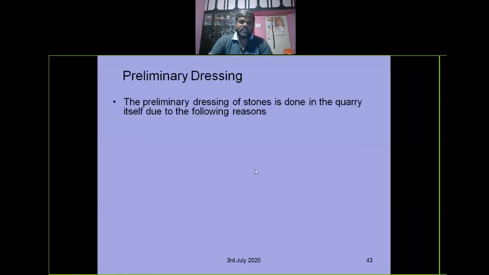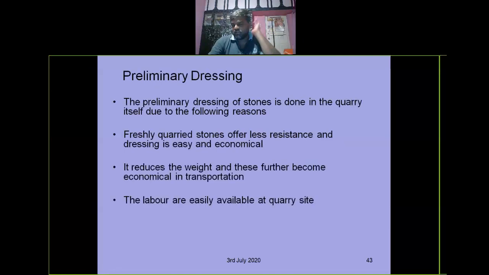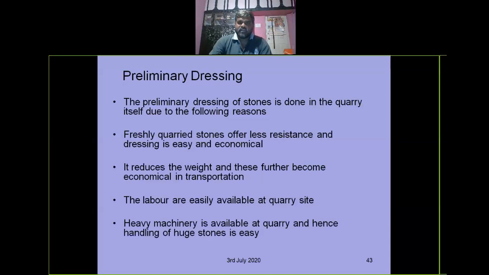And preliminary dressing means the dressing at the quarry only. That is called preliminary dressing. Preliminary dressing of stones is done in the quarry itself due to the following reasons. Freshly quarried stones offer less resistance, and dressing is easy and economical. It reduces the weight, and this further becomes economical in transportation. Labor is easily available at the quarry site, and machinery is also available. Easily we can handle the different stones also. That's why preliminary dressing is very easy, and it is required.